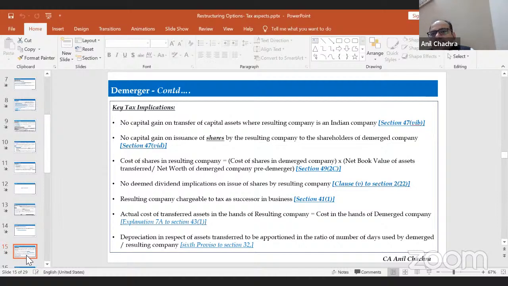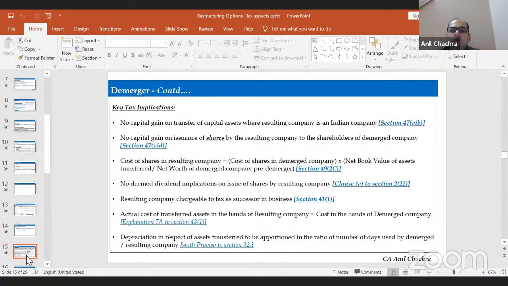As far as the dividend is concerned, section 2(22) clause (v) prescribes that the shares given by the resulting company to the shareholders of the demerged company will not be treated as a deemed dividend, right? So deemed dividend will not arise at the time of the demerger, or at the time the shareholders get shares from the resulting company. The same condition as we discussed in section 41 in case of cessation of liability.